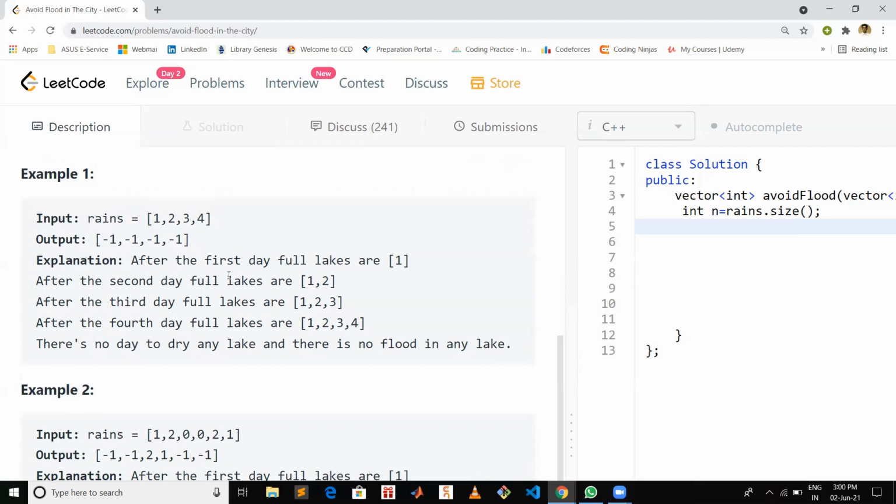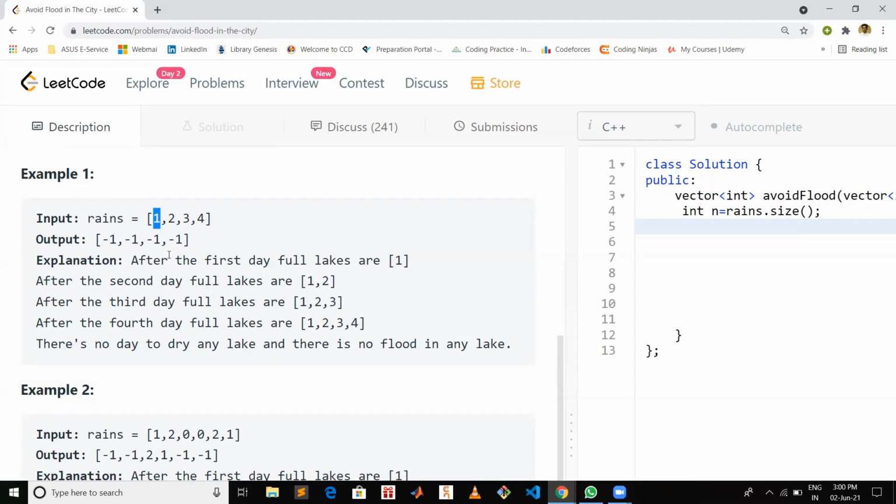All right. So according to the problem statement, in your rains array, if rains[i] is greater than 0, that means there is going to be rain on that day. And on which lake the rain will happen is denoted by this integer rains[i]. So rains[i] is basically denoting the lake number on which rain is going to occur.